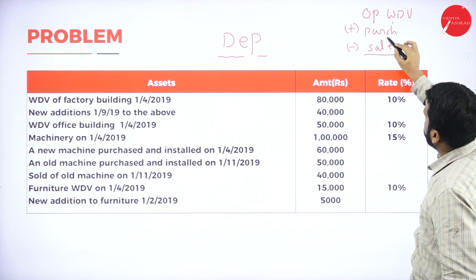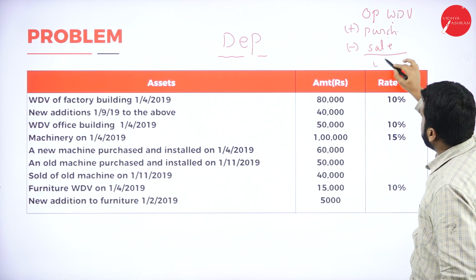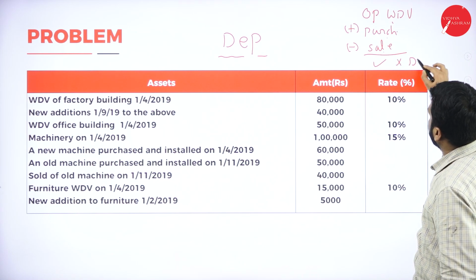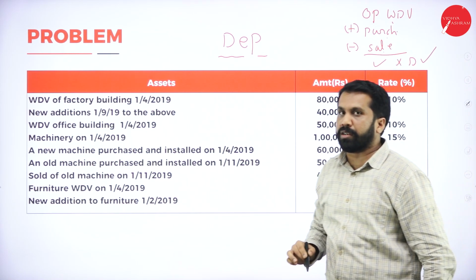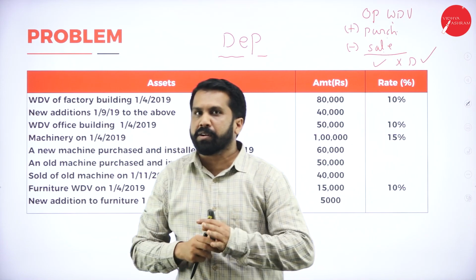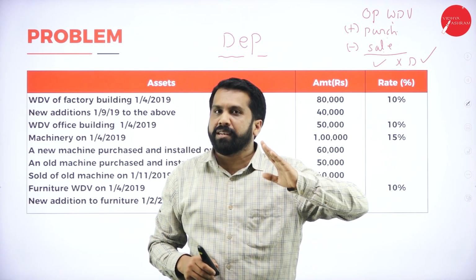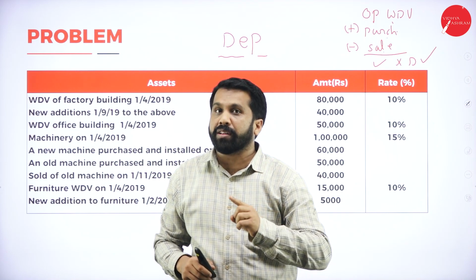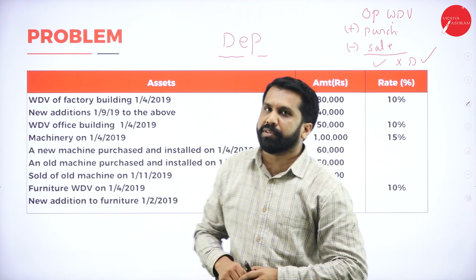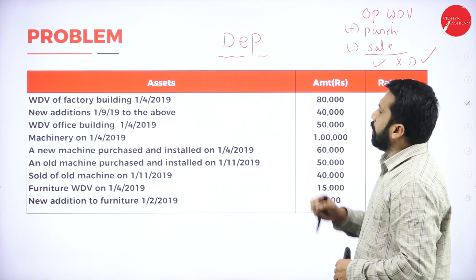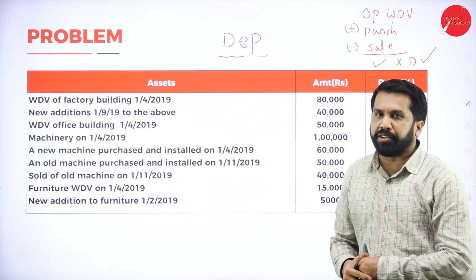Opening plus purchase minus sale, whatever you get on that you should calculate depreciation. Hope you are clear. Simple concept. Opening plus purchase minus sale, whatever the difference you will get, on that you are supposed to calculate depreciation. Now, WDV of factory building.